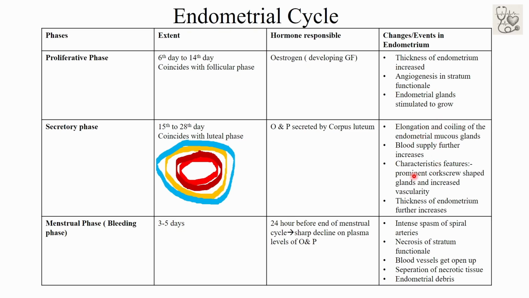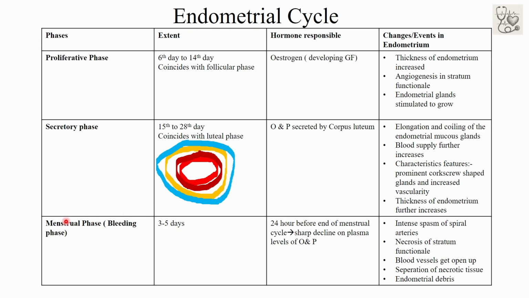The characteristic feature is called prominent corkscrew-shaped glands. Similarly, blood supply is further increased, that is, increased vascularity, and the thickness of the endometrium is further increased. So what we have to focus on in the endometrial cycle are three things: blood vessels, endometrial thickness, and endometrial glands.